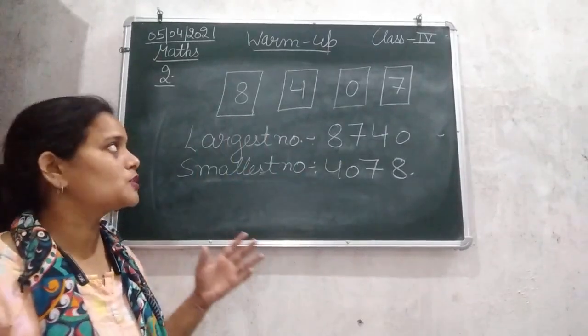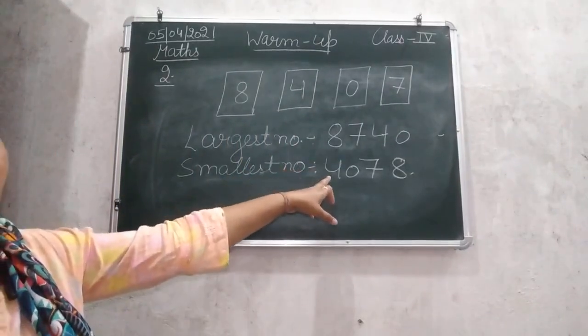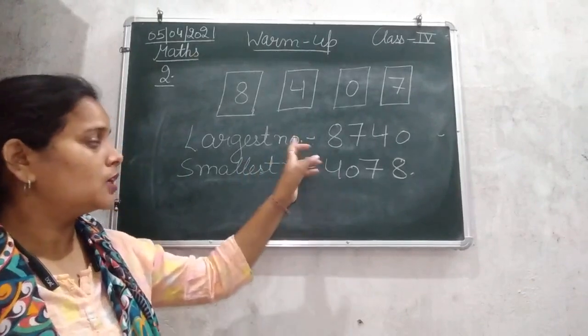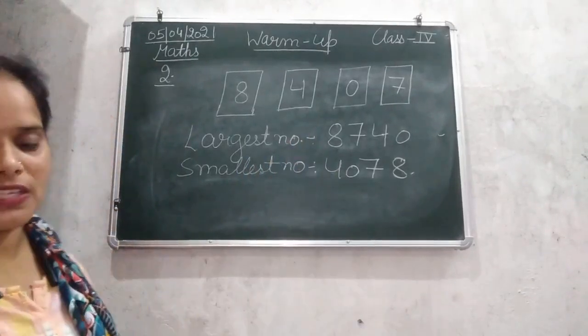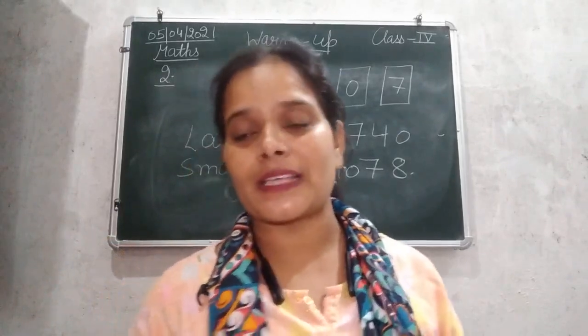So the largest number you formed by using 8407 is 8740, and the smallest number formed by using the numbers is 4078. Okay, so this was our warm-up exercise.